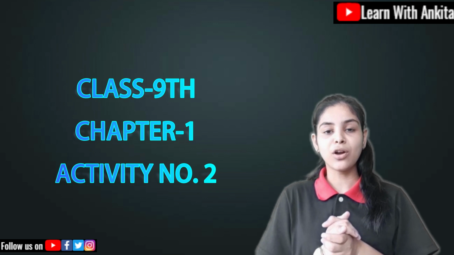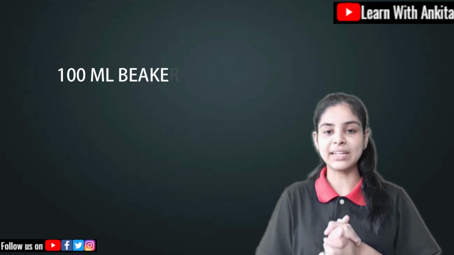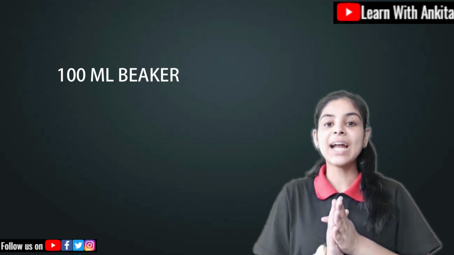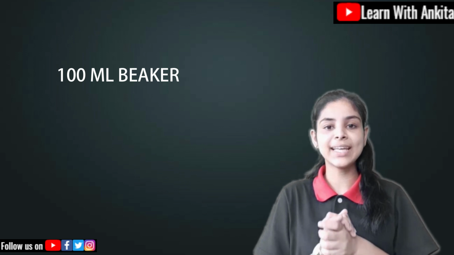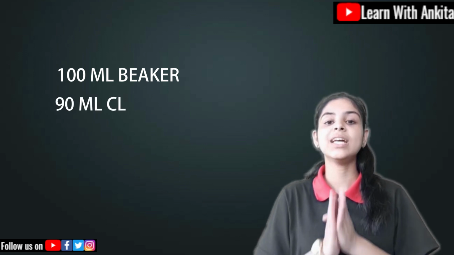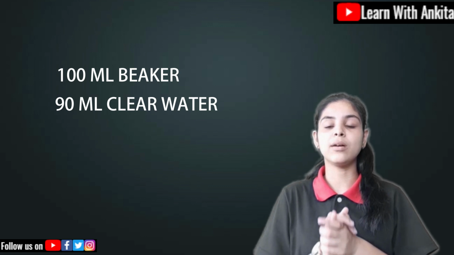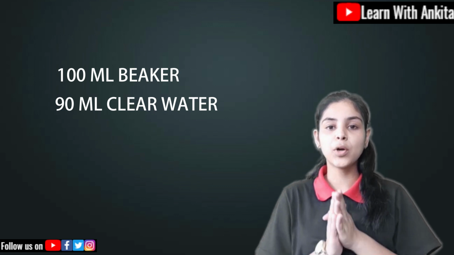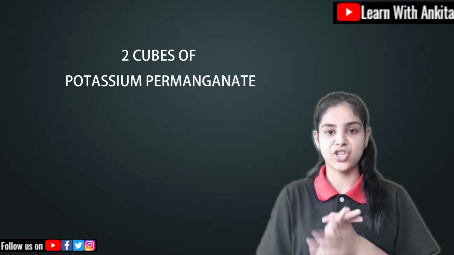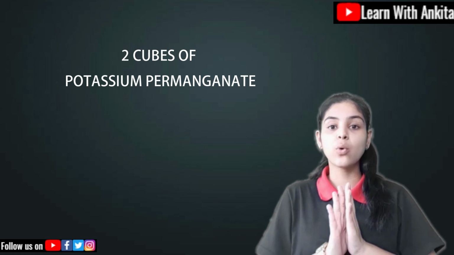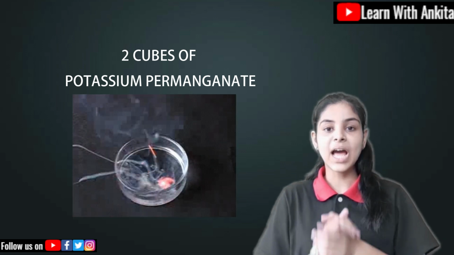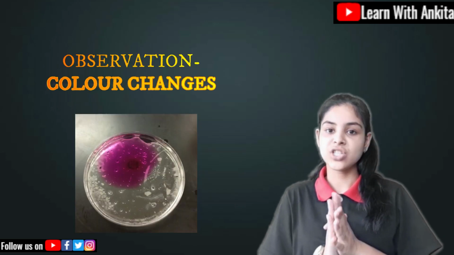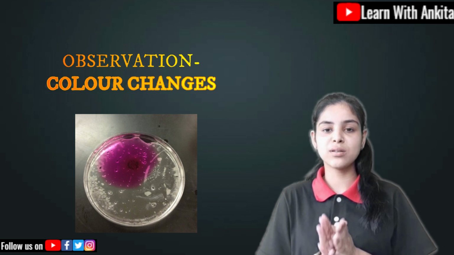You have to take a beaker of 100 ml and fill 90 ml of clear water in it, and then put in 2 cubes of potassium permanganate. Then after some time, don't stir it, but after some time you will see that its color changes.